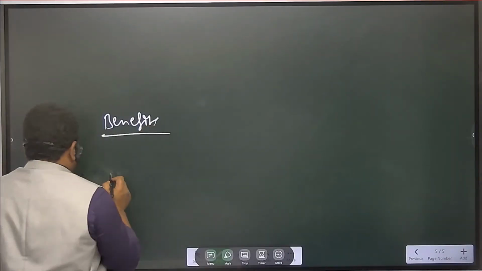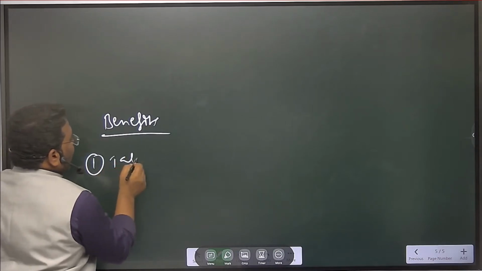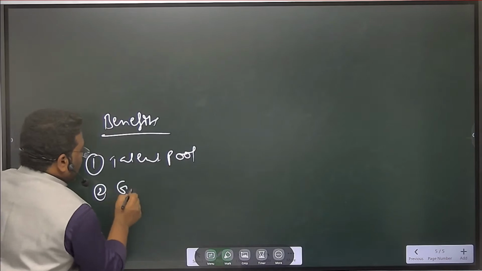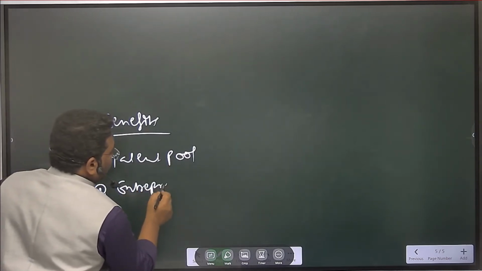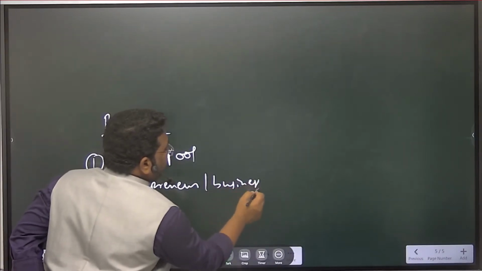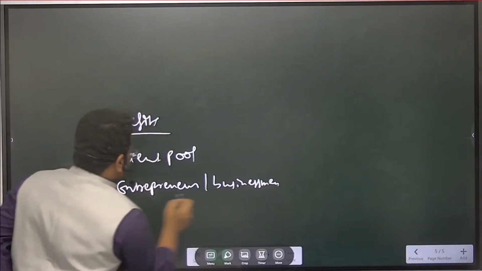So here, first point, talent pool is present. Second, entrepreneurs. So businessmen, or you can say businessmen people are present here, right?